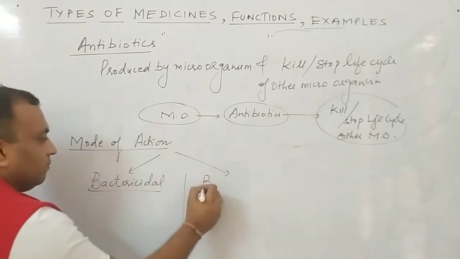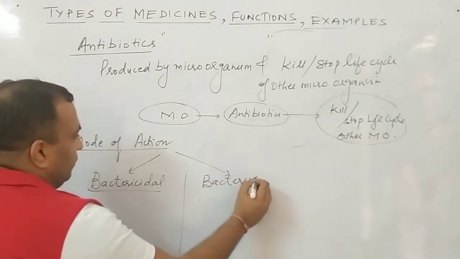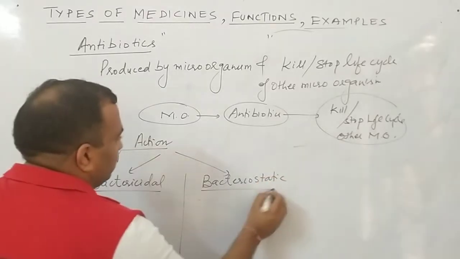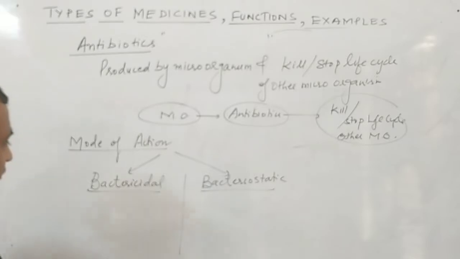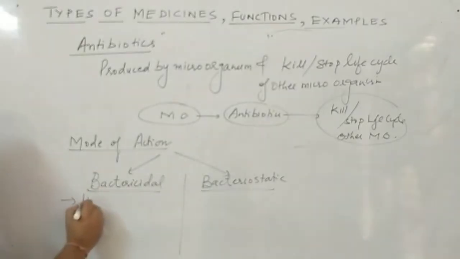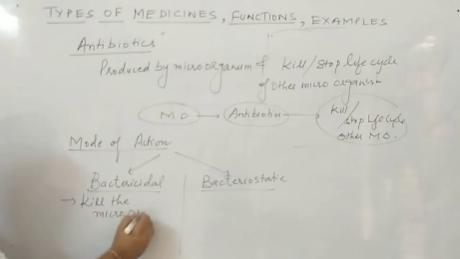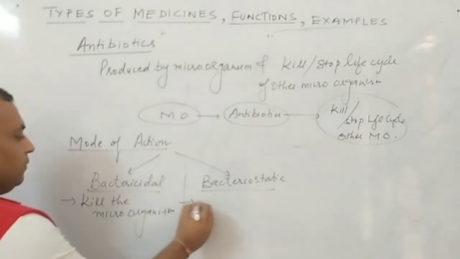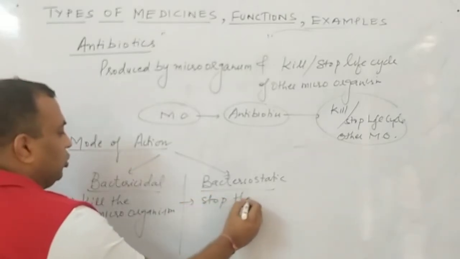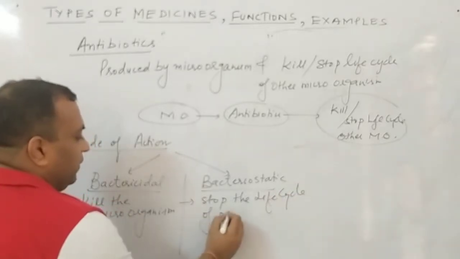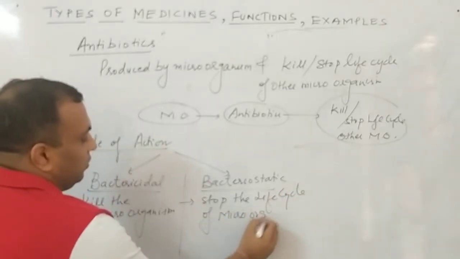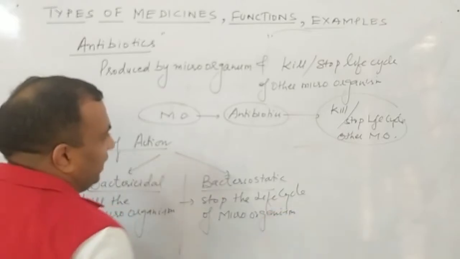Second is bacteriostatic. This we have discussed in case of antimicrobial. Same here. What is the meaning of bactericidal? Means they will kill the microorganism. And what is bacteriostatic? They will stop the life cycle of microorganism. Am I clear to all of you?